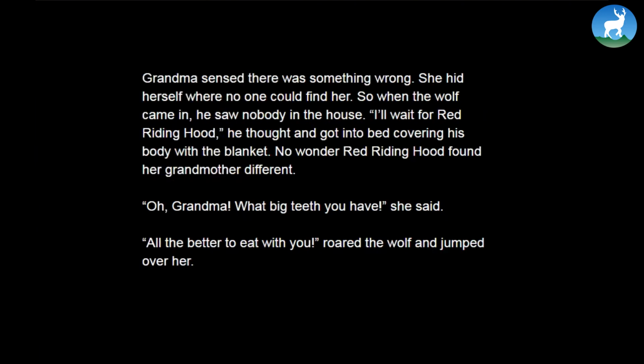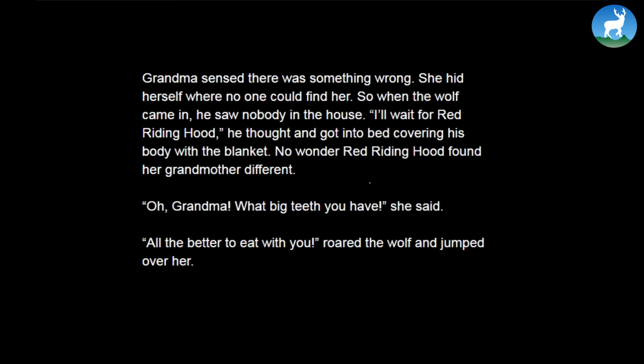Grandma sensed there was something wrong. She hid herself where no one could find her. So when the wolf came in, he saw nobody in the house. "I'll wait for Red Riding Hood," he thought, and got into bed, covering his body with the blanket. No wonder Red Riding Hood found her grandmother different. "Oh, Grandma, what big teeth you have," she said. Of course, the wicked wolf pretends to be sleeping on the bed, putting on the blanket.